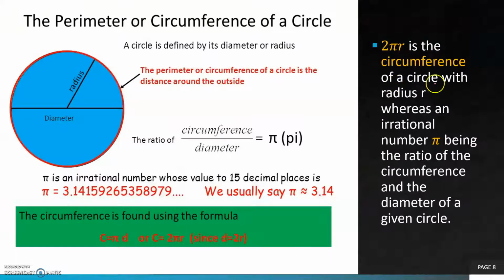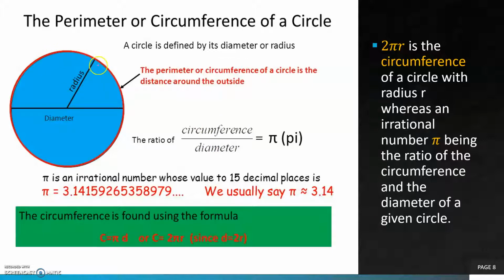2 pi r is the circumference of a circle with radius r, whereas the irrational number pi is the ratio of the circumference and the diameter of a given circle. Circumference is denoted by 2 pi r, where r is the radius of the circle and pi is an important irrational number. We determine pi as the ratio of circumference over diameter, or we can say that pi is equal to circumference divided by diameter.